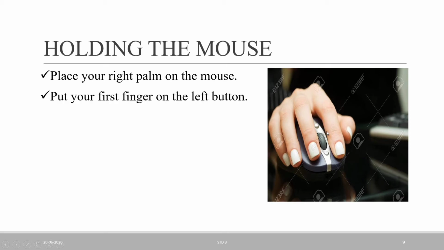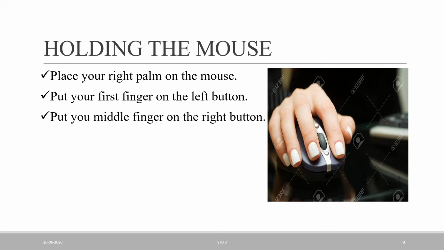Second is, put your first finger on the left button. This is our first finger, and it is kept on the left button. See here, this is our left button. So we can use the right hand for holding the mouse, and from the right hand, we use the first finger on the left button.